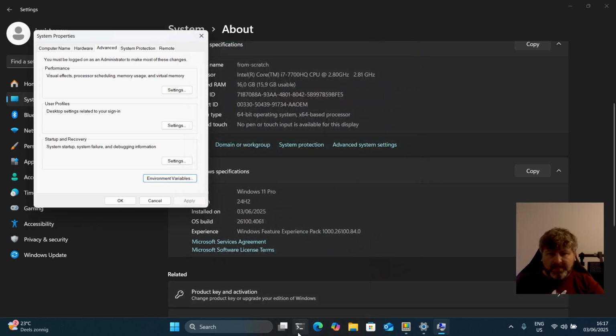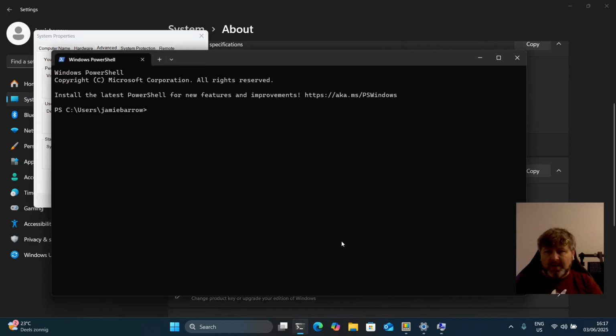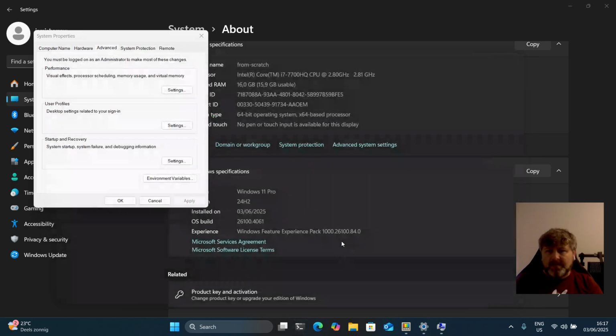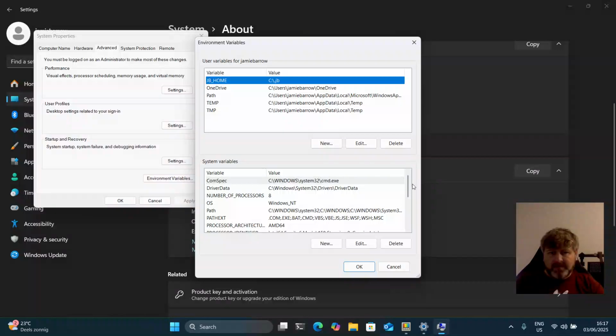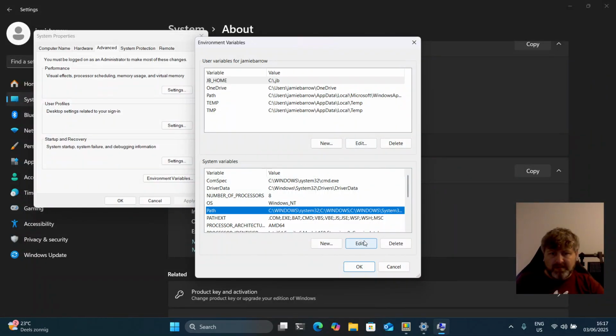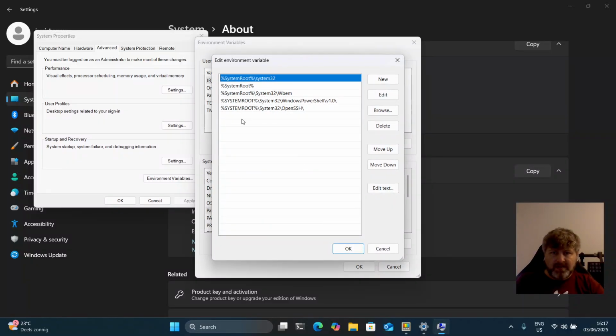Right, if I say OK, and I relaunch my terminal, and I say echo, what's the PowerShell, so JB Home, I think it's env, yeah, env JB Home, press tab to complete that. You see that is the environment variable for my user. And it's quite a mission getting to this screen. But also in the past you would not have a nice easy way to edit multiple entries. That's changed over time. Here you can see there's multiple entries that you can add with new, edit, move up and down.